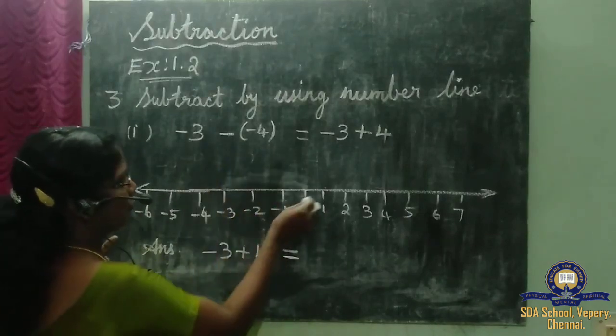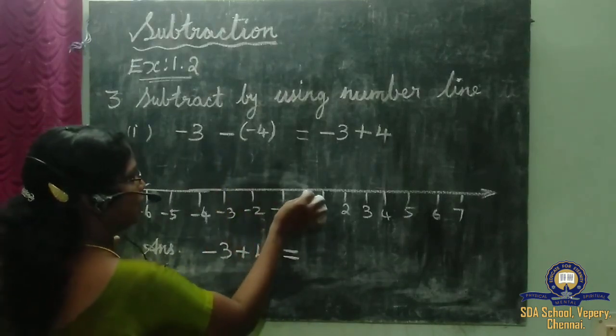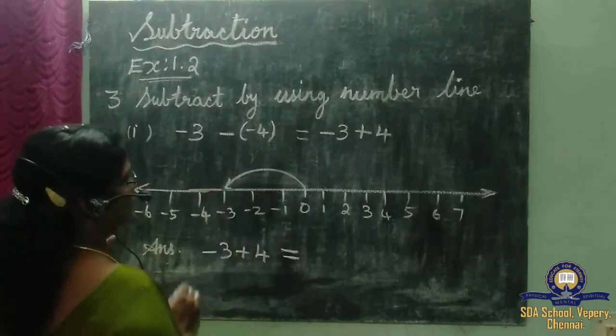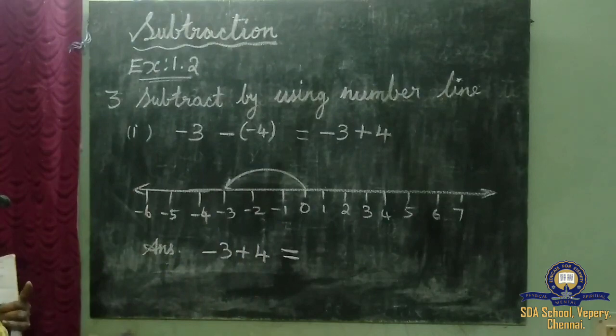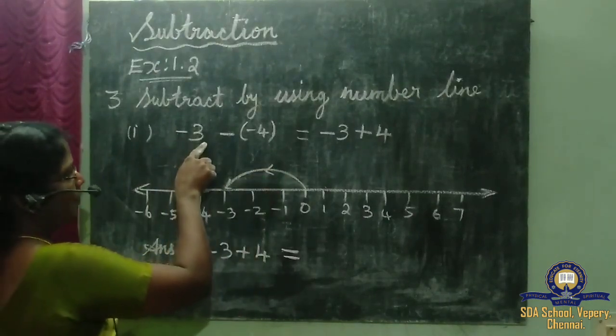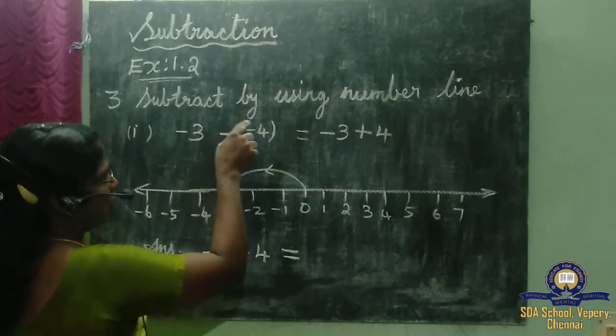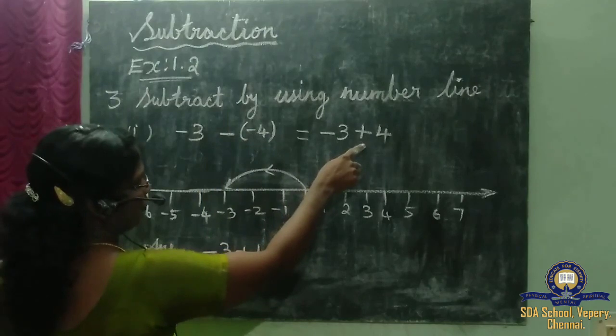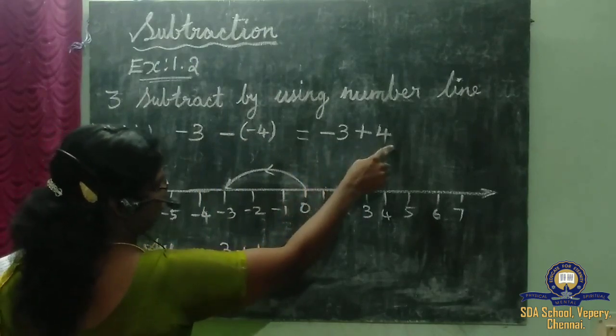Here it is minus 3 minus of minus 4. First it is minus 3, so I am bringing my curve line to minus 3, 3 units backward. Minus into minus is what? Plus 4. So minus 3 plus 4.